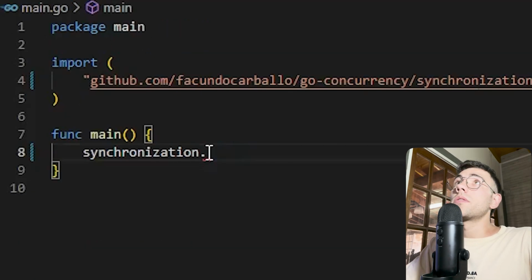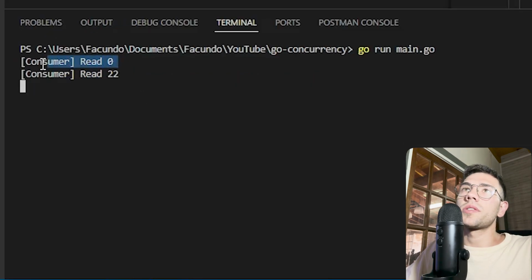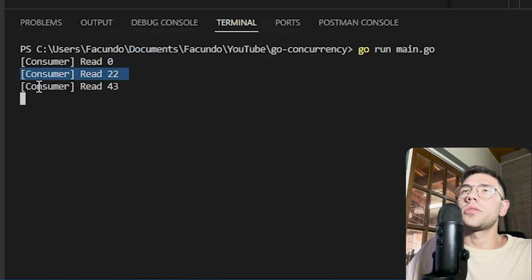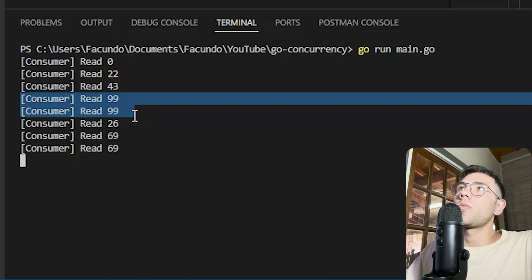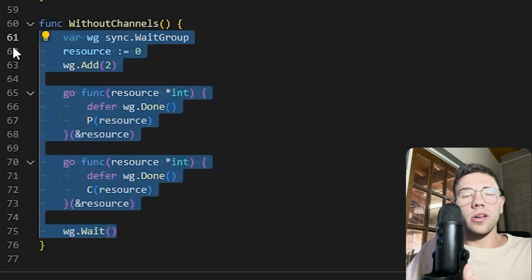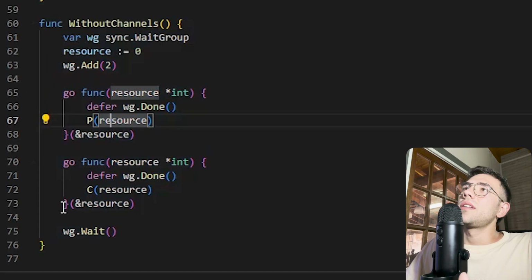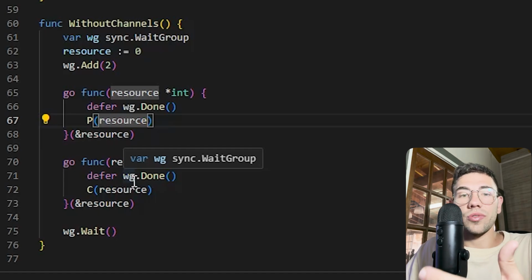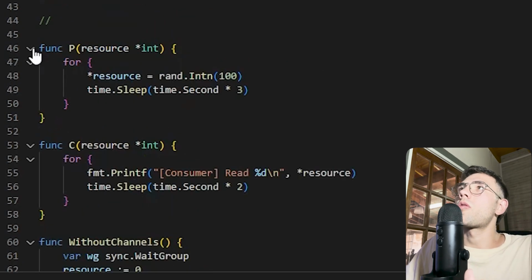So I will execute this function without channels to see what happens. Here the consumer reads 0, then the consumer reads 22, the consumer reads 43, 99, 99 again. So here is the example that I mentioned before, where we're using a consumer and producer function without channels. Using a variable is dangerous because the consumer can consume the same resource data twice. So we have to use channels here because it's more simple and more safe.